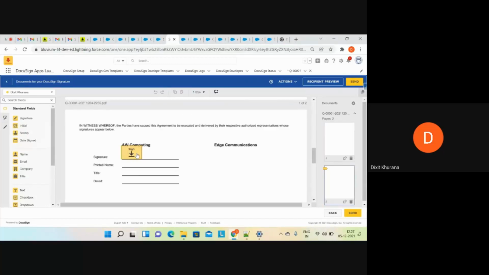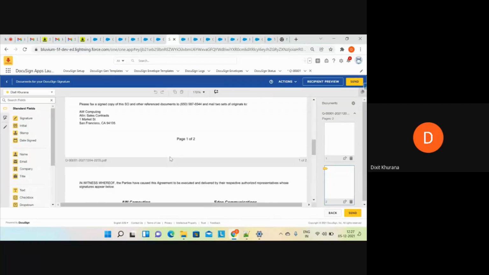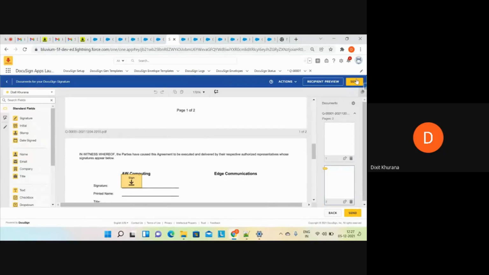Now you can see this sign is coming automatically, right? If you change the role of the signer 1 to something else, this won't be coming. So now in this way, you can place all your tags automatically, right? I'll click on send.